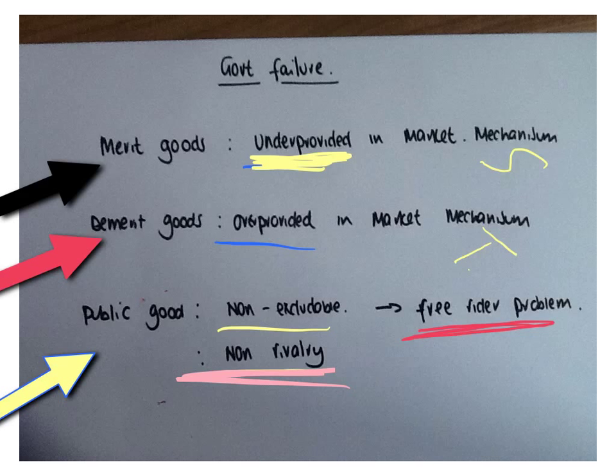You need to look through these notes to help you. You need to make sure you understand what a merit and a demerit good is, what a public good is. There are two characteristics: it's non-rivalrous and non-excludable. It has the problem that it needs to be provided by the government due to the free rider problem, but you also need to know what a quasi-public good is. Quasi-public good.